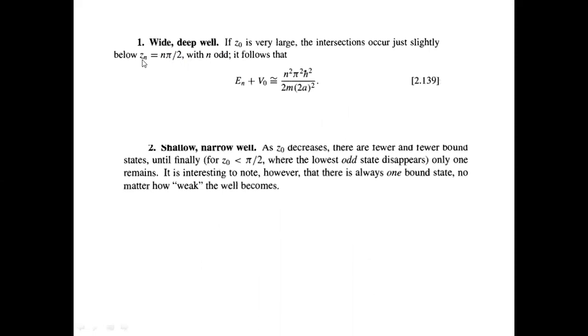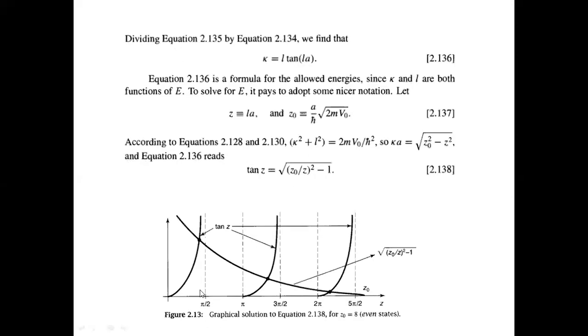The solutions are obtained at z n equal to n pi by 2, where n is an odd number. So here you can see that we've obtained the allowed energies. And as z naught shrinks, you can see that there are fewer and fewer bound states, and finally it disappears. You can see that in the solution here.